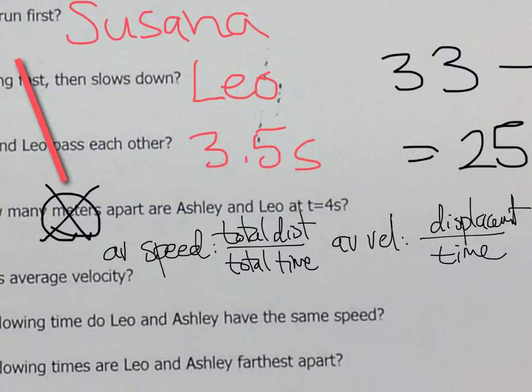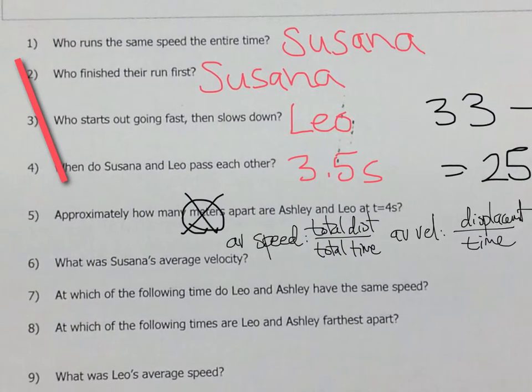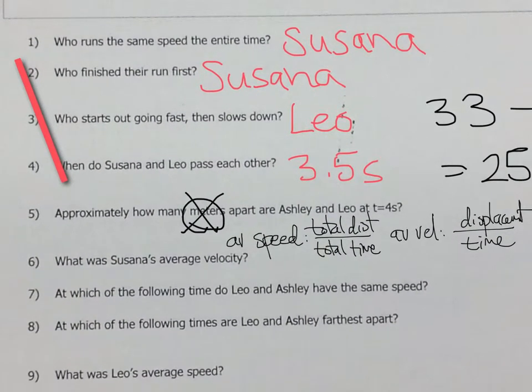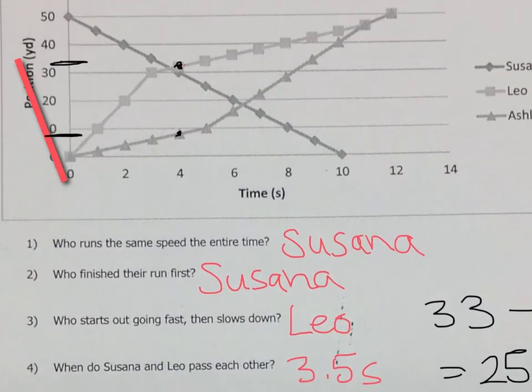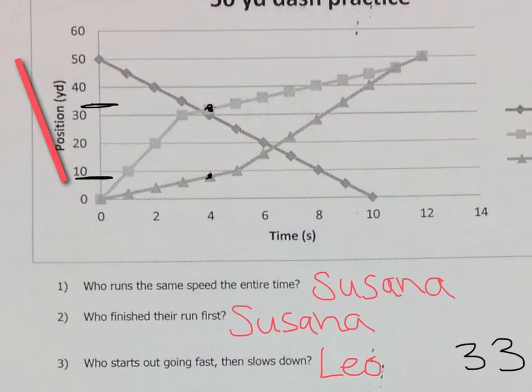Okay, so that was a little review. What's the question asking? What was Susanna's average velocity? So she doesn't go one direction and then turn around. So she goes from 50 to 0. That's where she started, that's where she ended up, and that's over the course of 10 seconds.